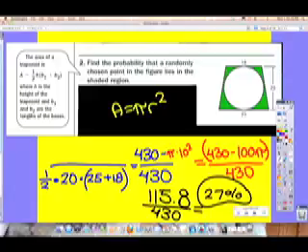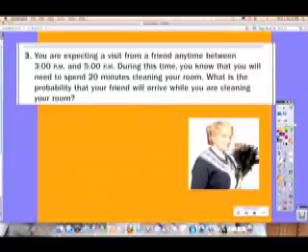Okay, so this question is saying, you have a friend coming to visit you between what time and what time? 3 to 5. However, you have to do what before they visit you? Clean your room. How long does it take you to clean your room? 20 minutes. Okay. So what is the probability that your friend will arrive while you are cleaning your room? Okay, so you have 3 to 5 when the friend's coming to visit. Okay, so how many minutes is 3 to 5?